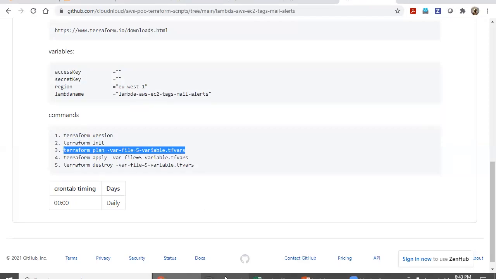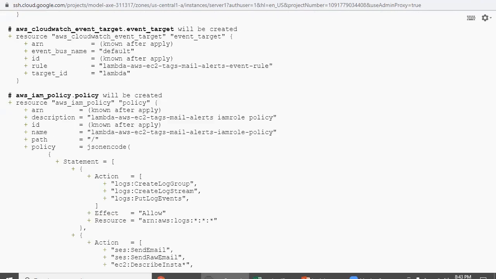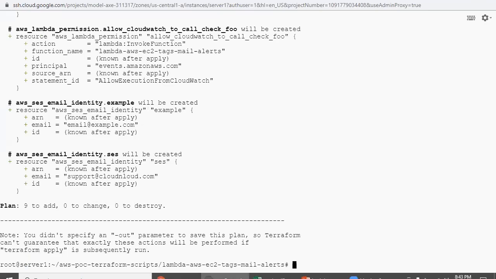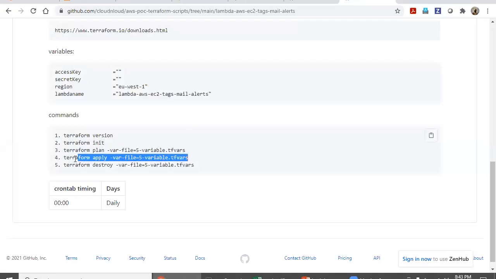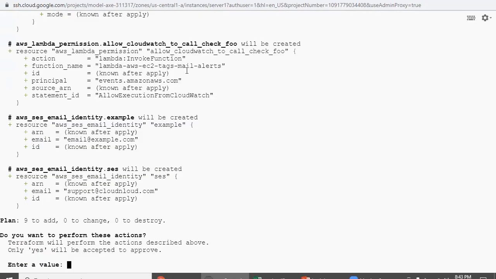Then terraform plan. Okay, this is also fine. Now go here, terraform apply. It will ask whether you want to implement. Yes, we want to implement this.